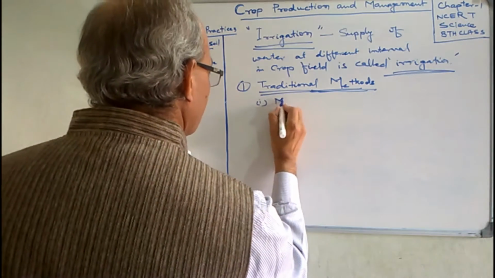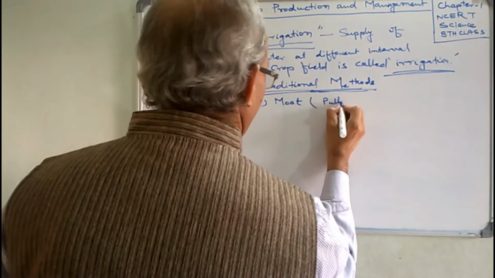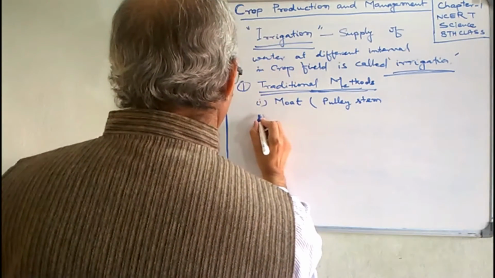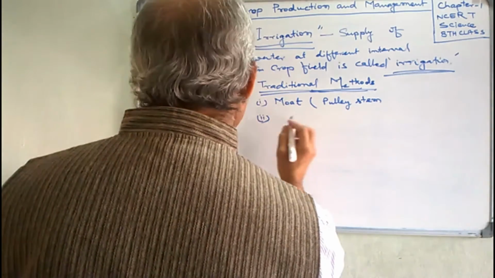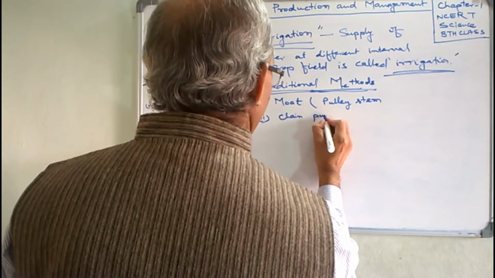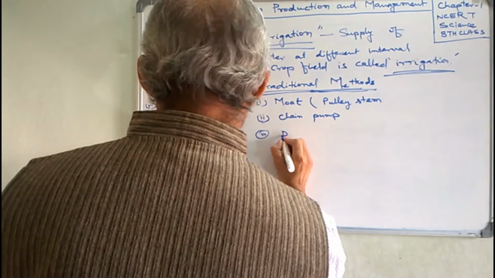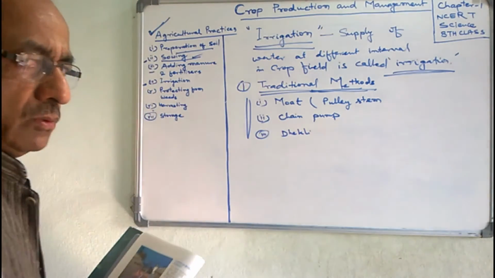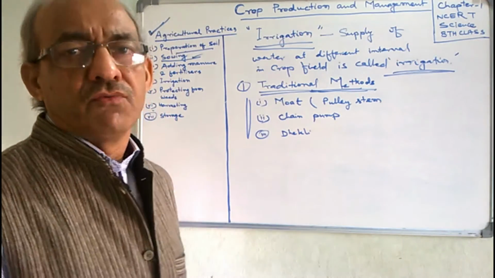First, moat. It is also called the pulley system. Second method, which is prevalent in our country in the countryside area, is chain pump. Third method is Dhakuli. These are the common methods which are still used by the middle class farmers in our country.